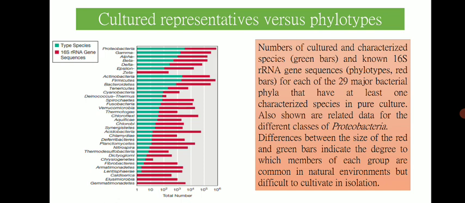Most of the cells that are obtained from the environment and visualized by microscope are visible, but they do not generally form visible colonies on plates. So most of the microbial communities we can observe under the microscope, but we cannot culture them or observe them as colonies.